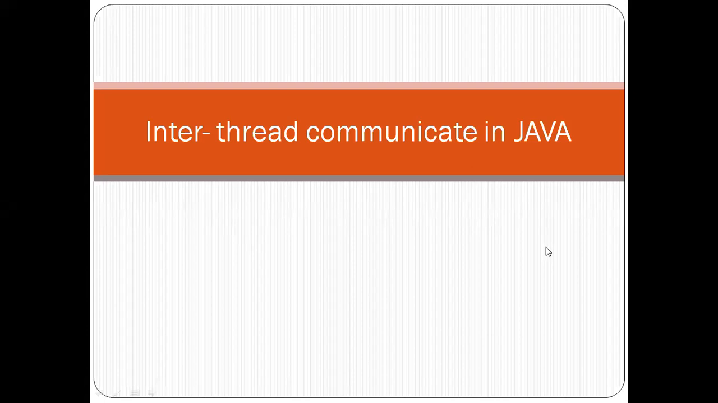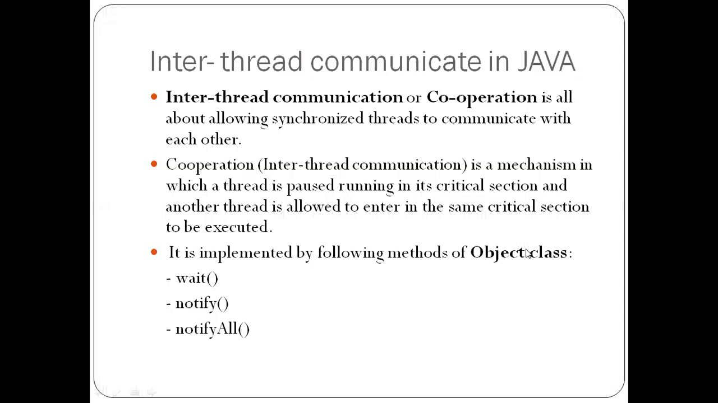So today we're going to discuss the last topic from multi-threading, that is inter-thread communication, and we have an assignment on it. So inter-thread communication or cooperation is all about allowing synchronized threads to communicate with each other.